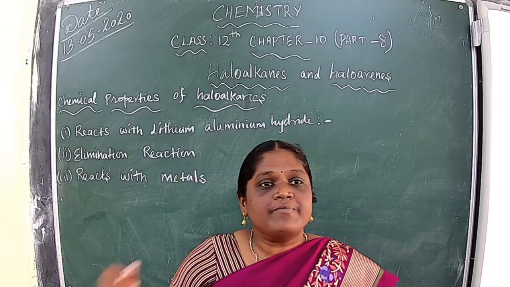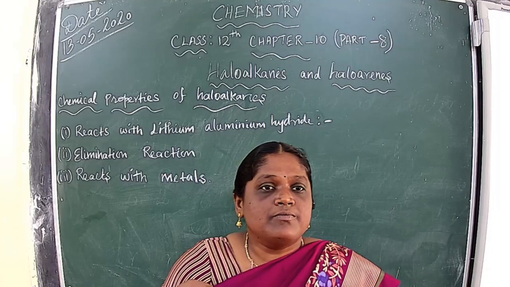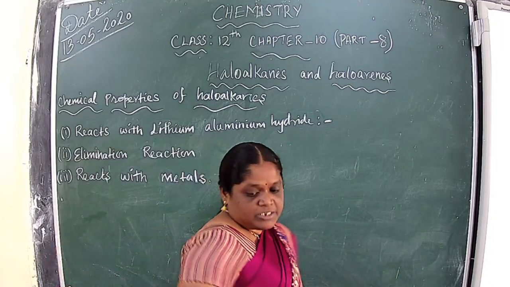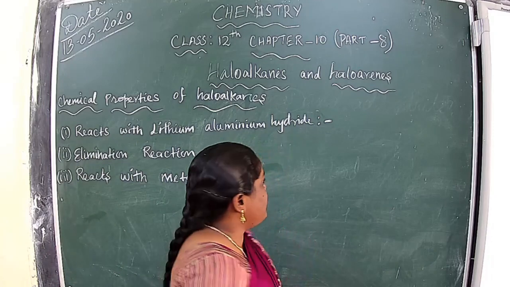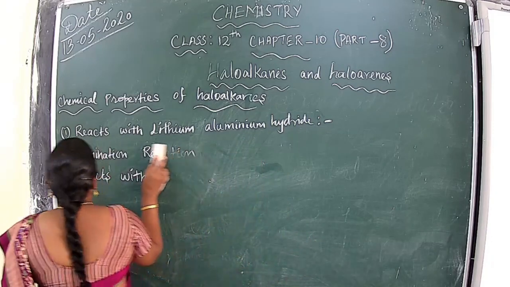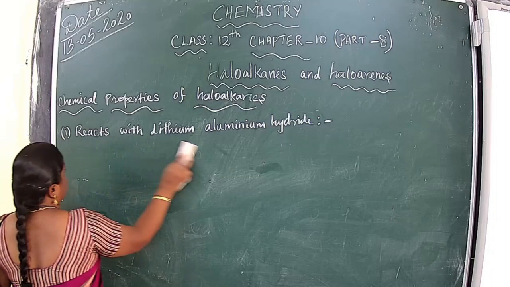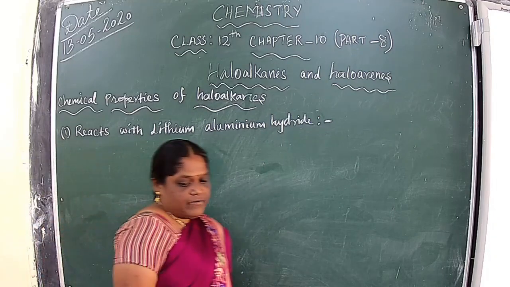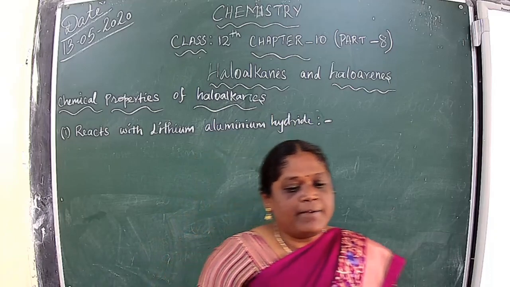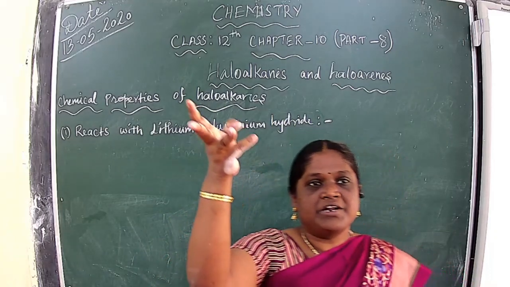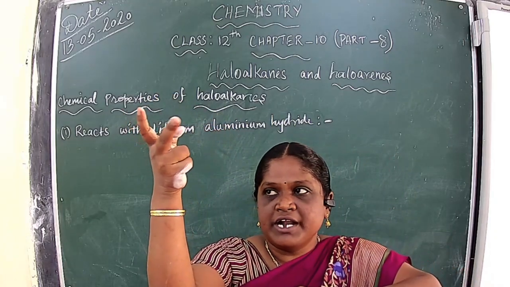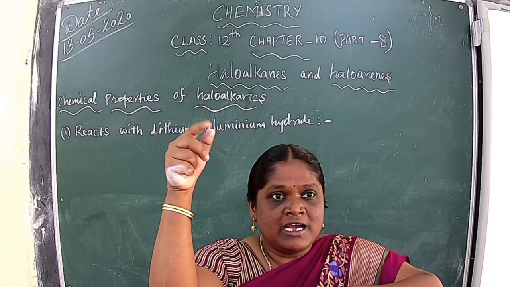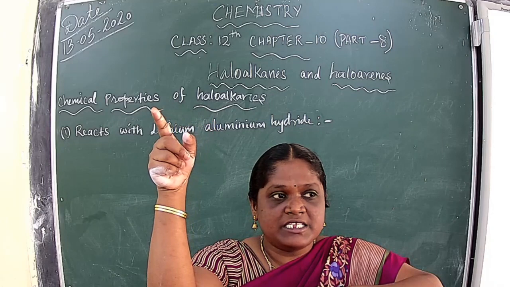Now let's discuss the reaction with lithium aluminium hydride. Already we know lithium aluminium hydride. In 11th class we studied Clemmensen reduction and Wolff-Kishner reduction, zinc and HCl, tin and HCl.